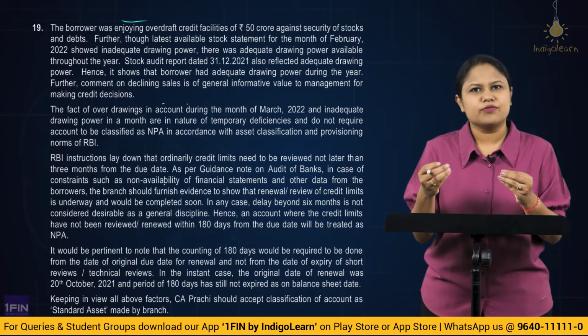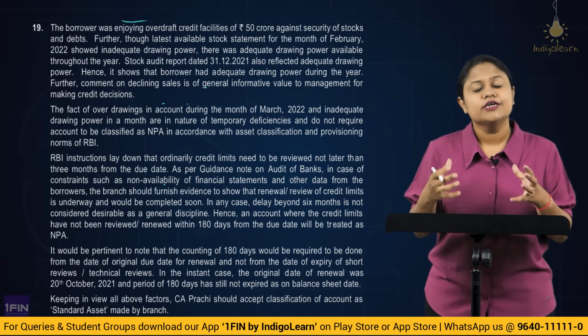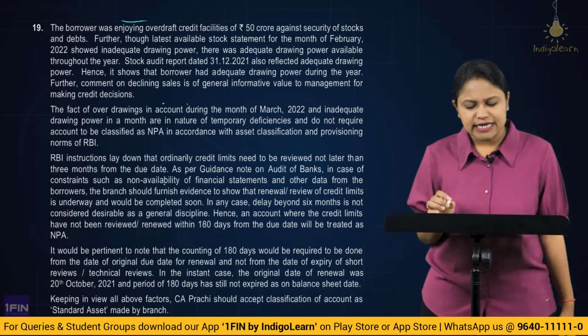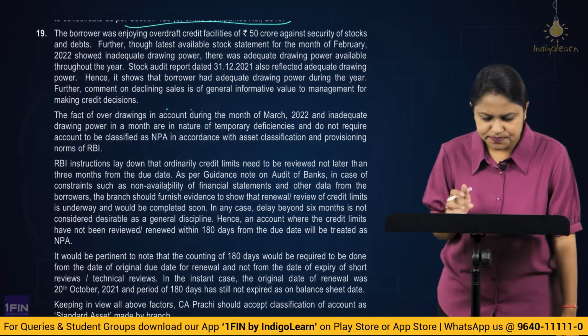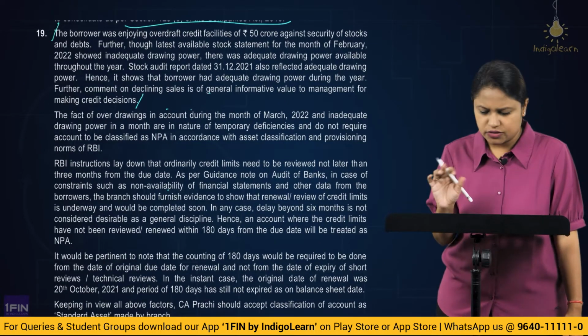For 1 or 2 months, if there is a problem, you cannot turn it to NPA, because we have a minimum period of 90 days to ascertain or convert a particular asset into NPA. All right. So with that, let us see the answer the way it is given. The first part, we will not do again because it's all coming from the question.